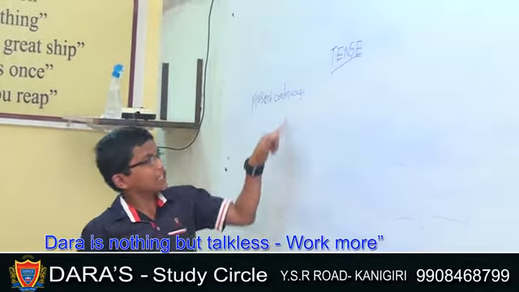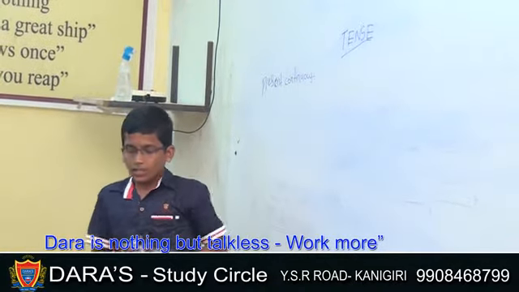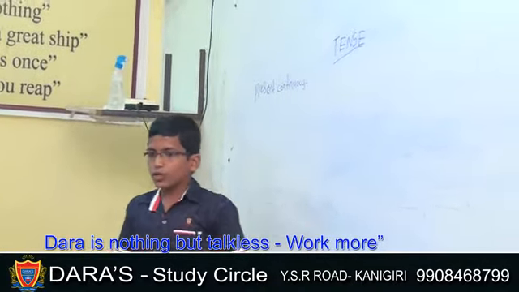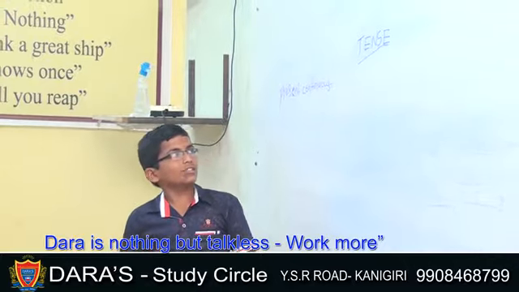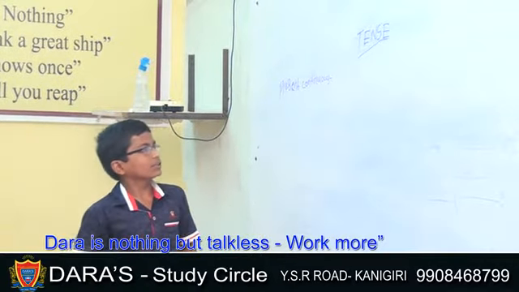The definition of present continuous: the task starts sometime, and the task should be going on at present. This is known as present continuous tense. Nothing but it must be happening at the time of speaking. To some extent, future expressions are also used in this tense, and planned future actions are also used in present continuous.